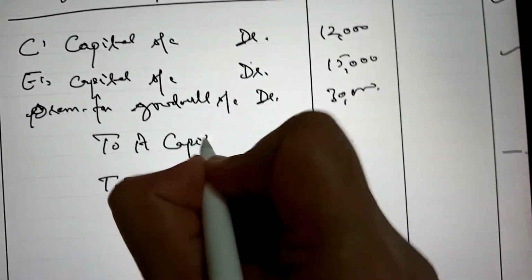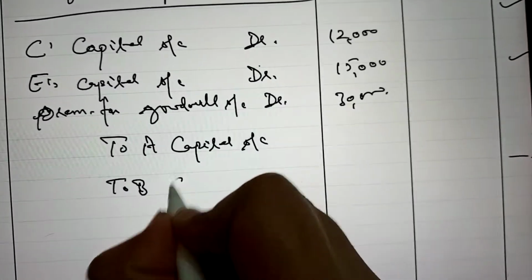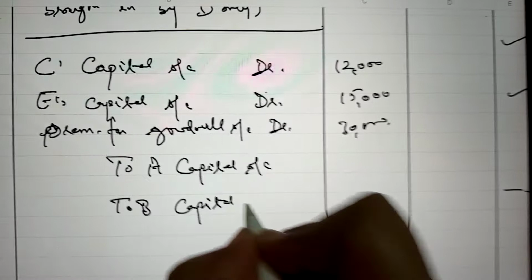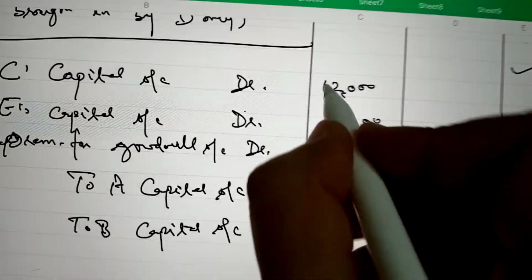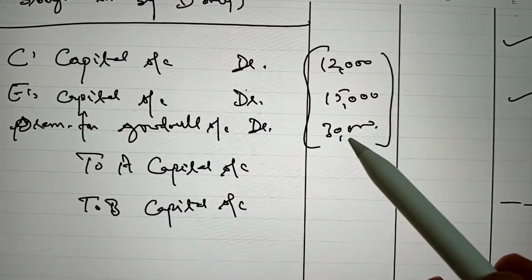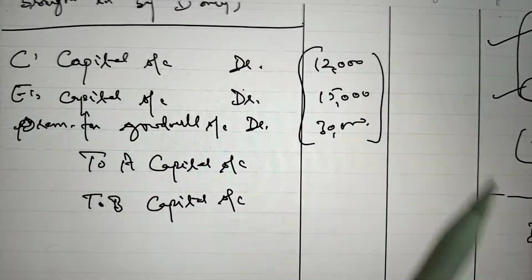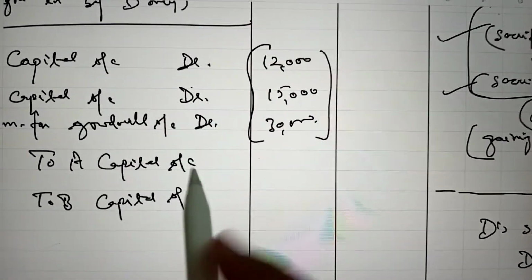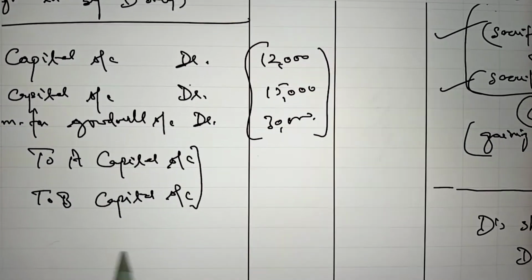A's capital account and B's capital account, and the total amount which they will compensate is, total of this is 57,000. So 57,000 should be divided between A and B in their sacrificing ratio.